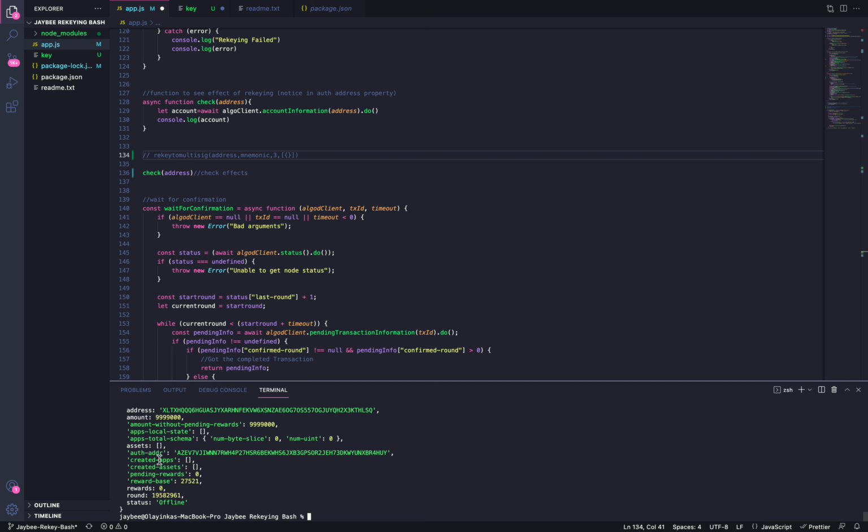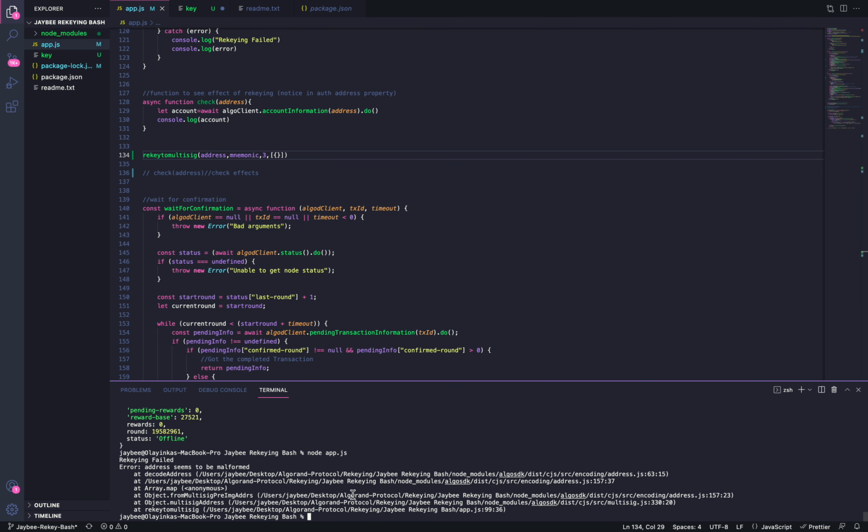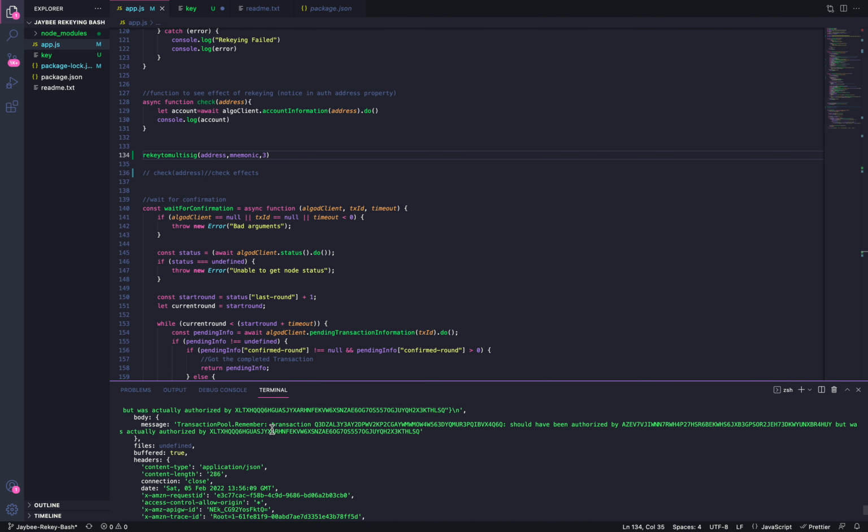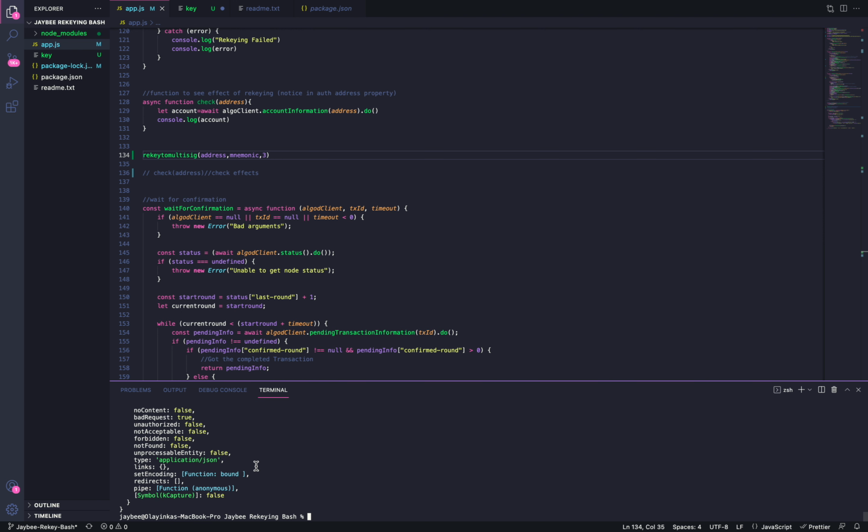So as you can see, the auth address, this is the authentication address, has been set to the multi-sig address generated, and this can only be used to sign a transaction. Now we can use it to test, we can also test it here. So this should just fail, because the transaction should have been authorized by this, but instead was authorized by this. Thank you.